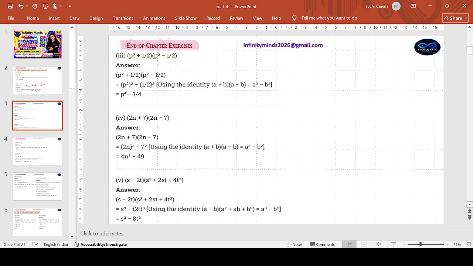Part number 3. P square plus half, P square minus half, again a plus b into a minus b, a square minus b square. Square of p square, p to the power 4, square of half is 1 by 4. Minus will come as part of the answer. Next, part number 4, 2n plus 7 into 2n minus 7, again a plus b into a minus b. Square of 2n, that is 4n square, square of 7, that's 49. 4n square minus 49. A square minus b square.